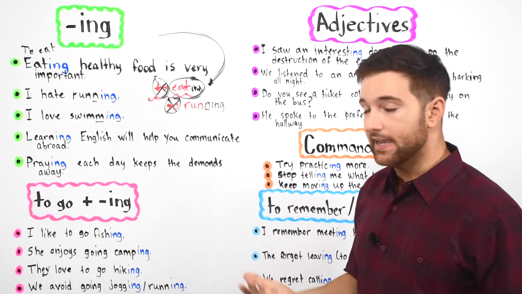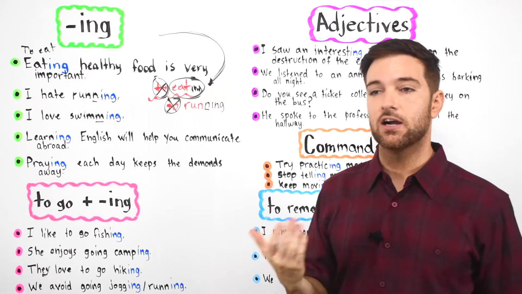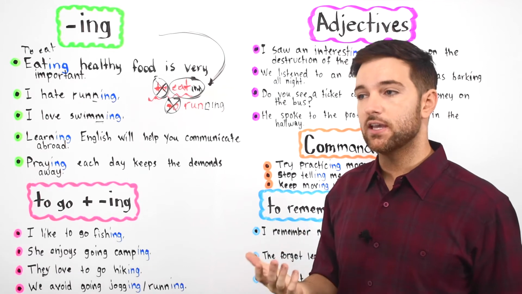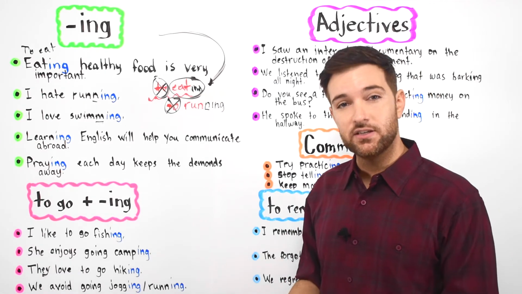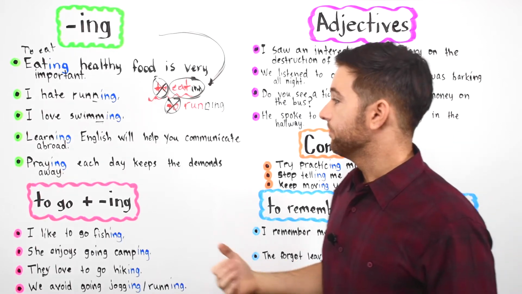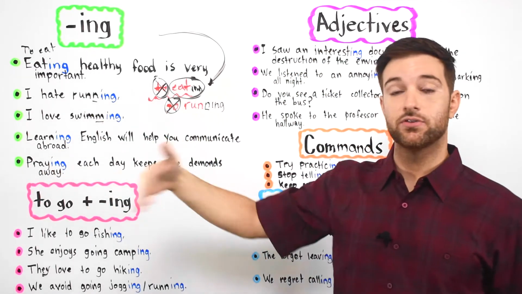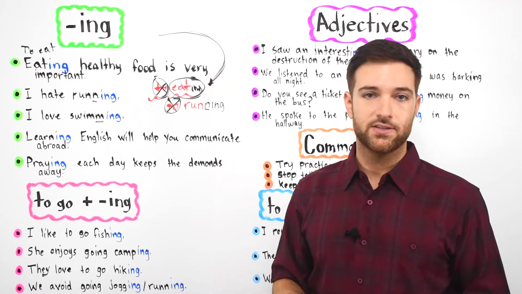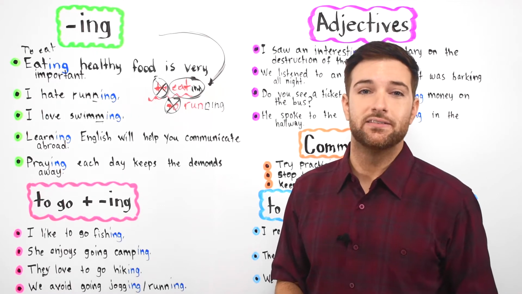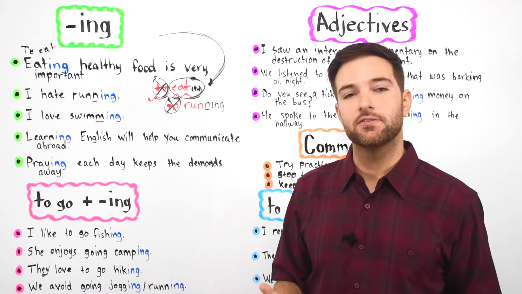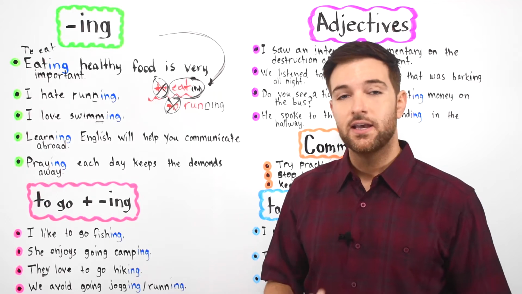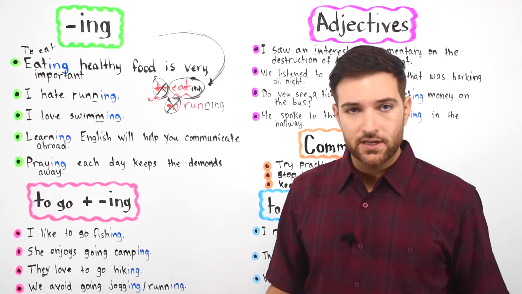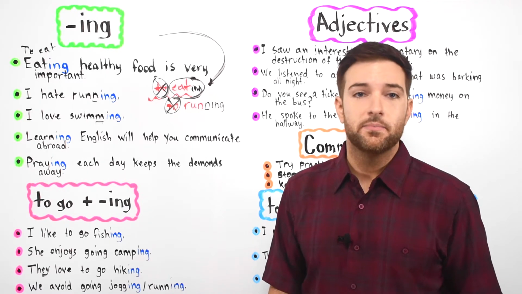So, communicate. The noun would be communication. To communicate is to talk to another individual, to share ideas, to share thoughts, to tell somebody how you feel, to express your feelings. Abroad. Abroad is in another country. I live in the United States. So to me, going abroad means Canada, Mexico, Sweden. Any country outside of America is considered abroad. And if you're in a country, say you are in the country of, I don't know, Colombia.